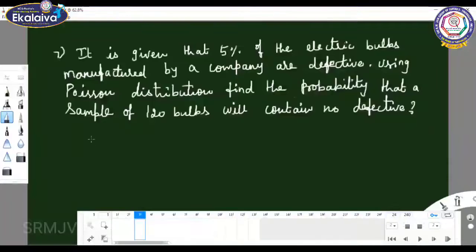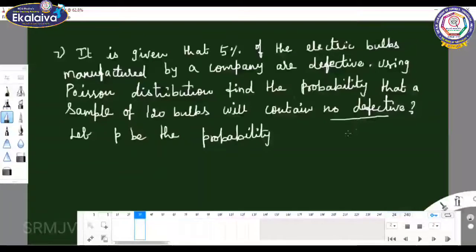So let P be the probability of a defective electric bulb, because they are asking about the defective electric bulbs only.